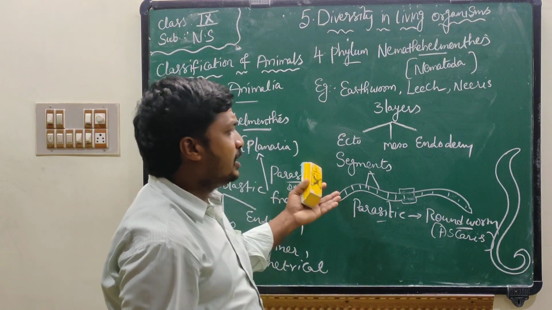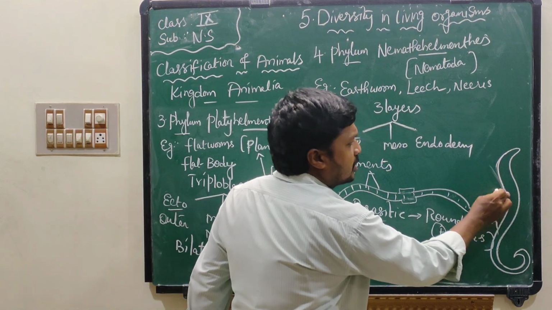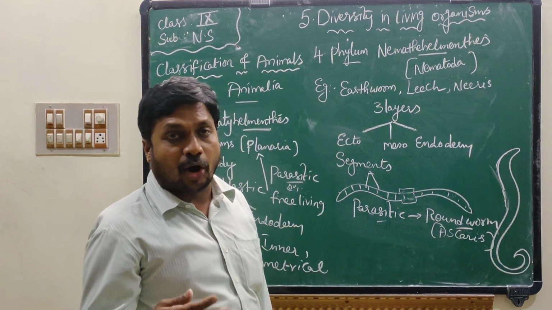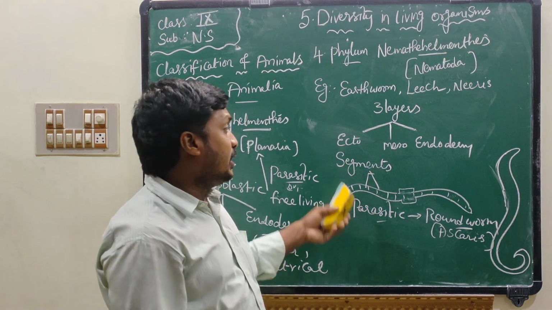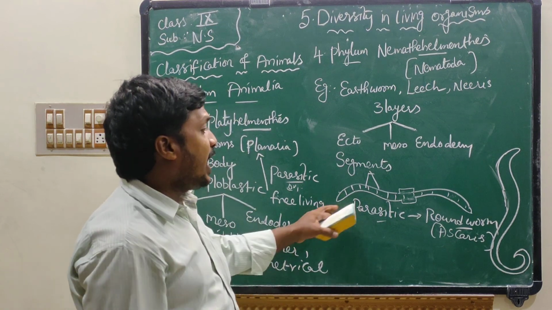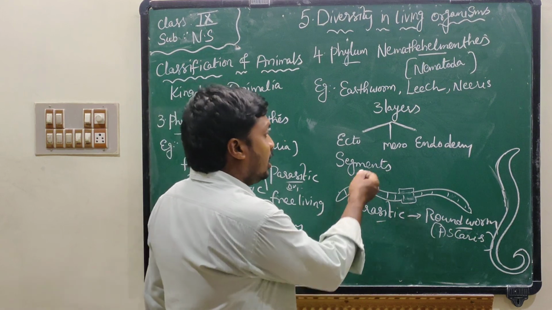But if you take some other organisms, for example earthworm, they are also called farmer's friend. Why are they called farmer's friend? Because they increase the soil fertility. Earthworms have segments in their body. Some are free living like earthworms.